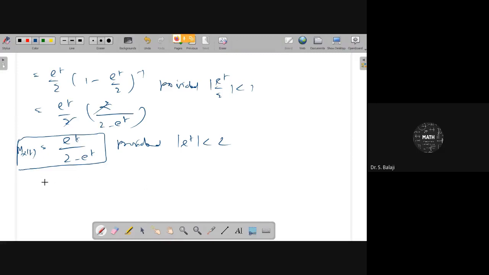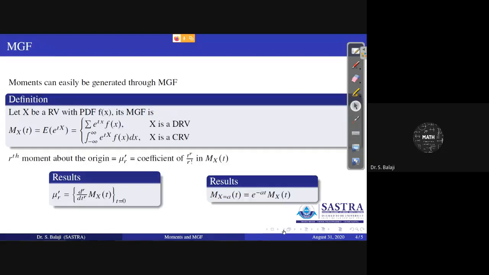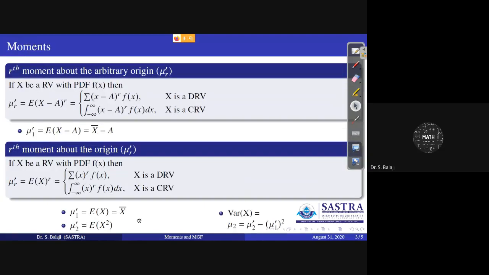Now, after finding this MGF, they are asking for the mean and variance. Already you know one relation: the r th moment about the origin. Mean, x bar, equal to E of x, is equal to mu dash 1. Similarly, they are asking for the variance. Variance can be written as mu dash 2 minus mu dash 1 square.